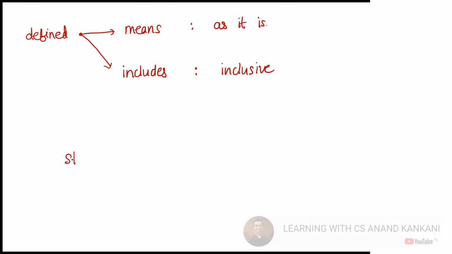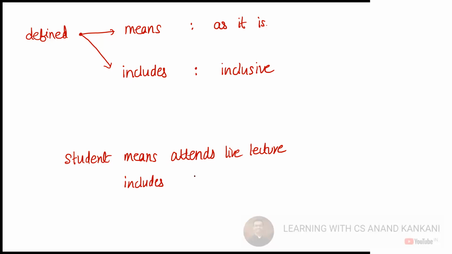I will define my student like this: student means the student who attends live lectures, right? So you all are attending my live lecture, so you all are my students. And then I will also put one word: and it includes who purchases my offline lectures.